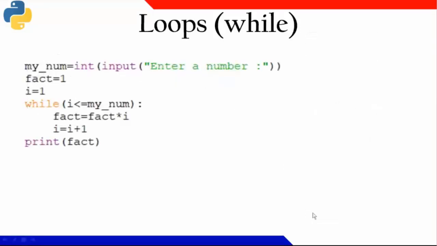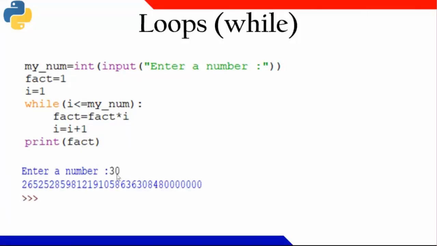Okay. Now let us say this small program, factorial equal to 1. I am taking a variable i equal to 1. So while i is less than or equal to some value, fact equal to fact into i. As long as this condition is true, I'll be incrementing i by 1 and calculating the value of the factorial. And at last, when the condition is false, I'll come out and print the value of the factorial.